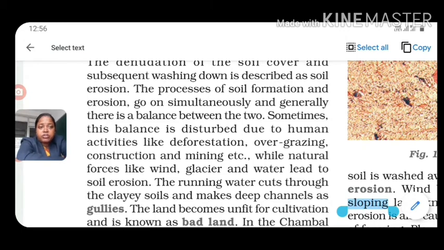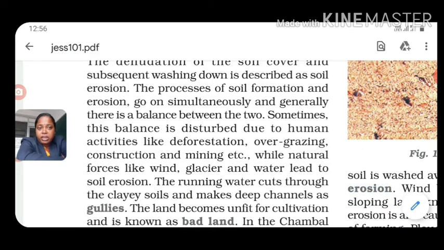The processes of soil formation and erosion go on simultaneously and generally they are in balance between the two. So the same process, when they wash out, they will also deposit the soils in a particular area, isn't it? So simultaneously the process goes on one by one.